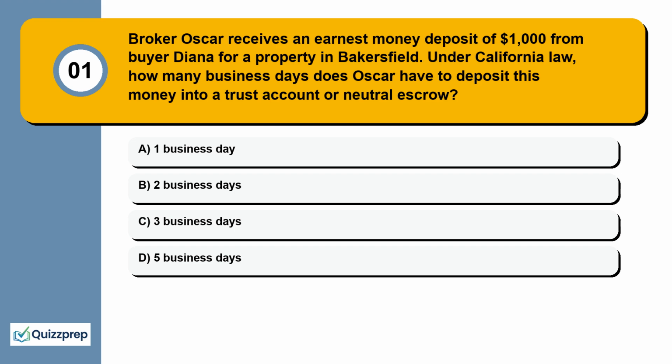Question 1. Broker Oscar receives an earnest money deposit of $1,000 from buyer Diana for a property in Bakersfield. Under California law, how many business days does Oscar have to deposit this money into a trust account or neutral escrow? 1 business day, 2 business days, 3 business days, 5 business days.